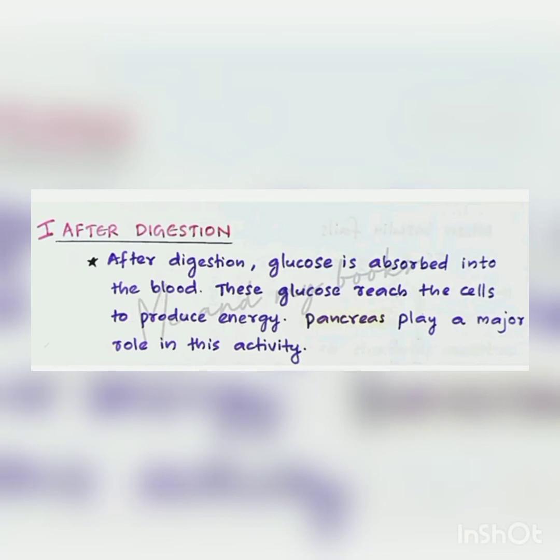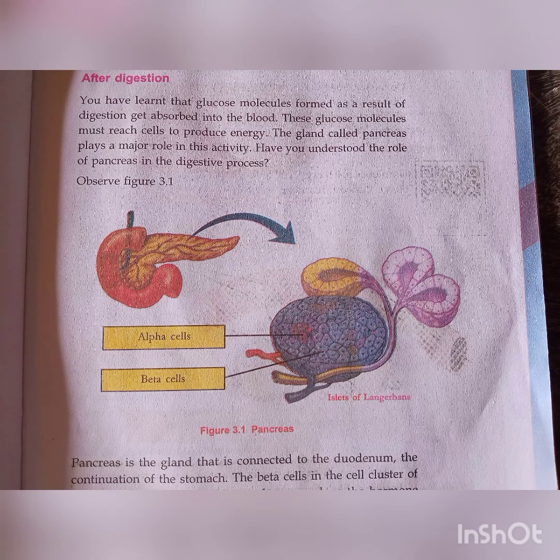At that time, the pancreas plays a major role in this activity, maintaining the glucose in the body. Understood? Look at this figure. This is known as the pancreas gland. It is connected to the duodenum. In 9th standard you studied the duodenum, the continuation of the stomach. The duodenum is connected to the pancreas.